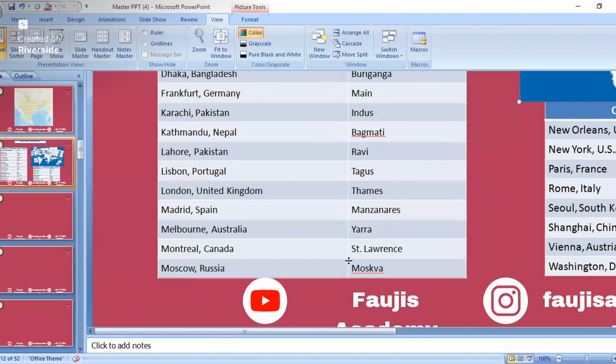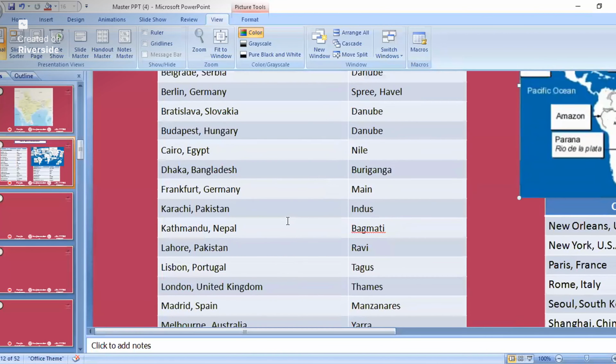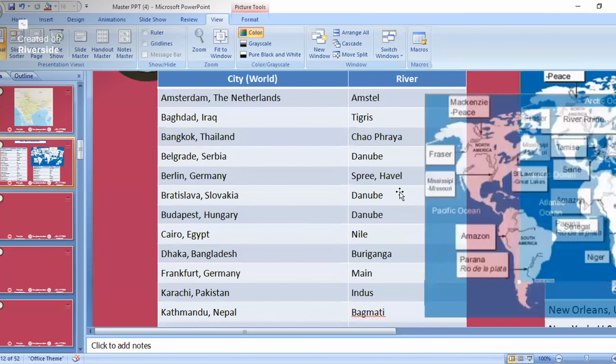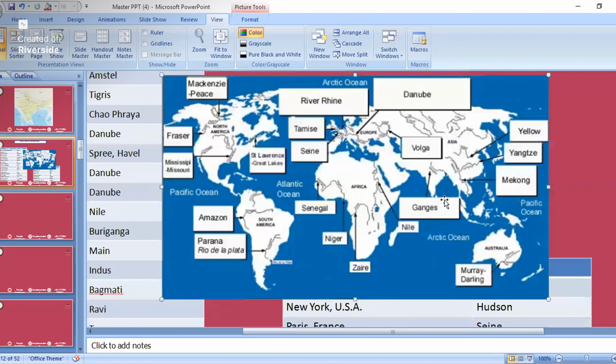Then Montreal is on the Saint Lawrence river, and Moscow is on the Moscow river. So only some important rivers are there. We will see it on the map. See here, River Rhine, that's in Germany. One river, the Rhone, drains to the Mediterranean Sea, and River Rhine drains to the Atlantic Ocean.